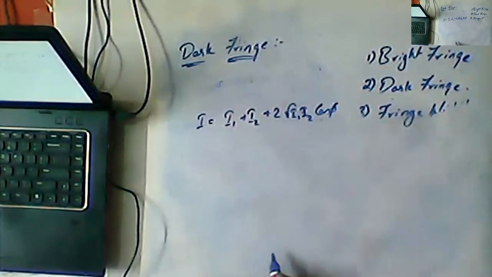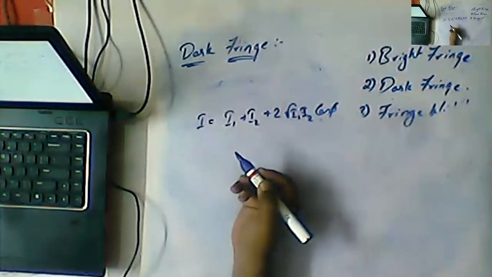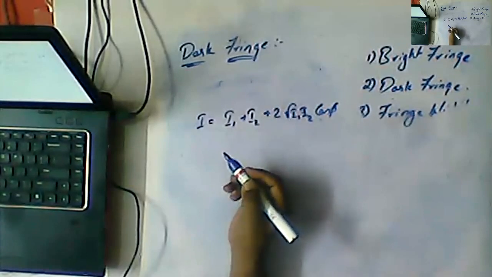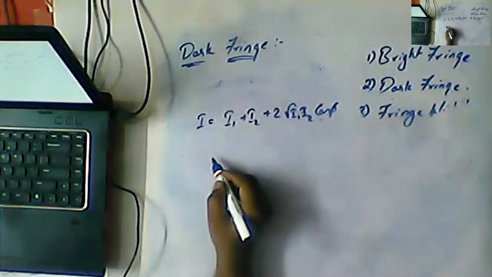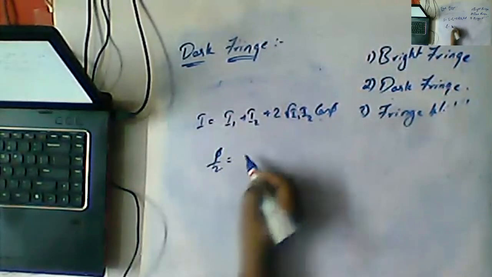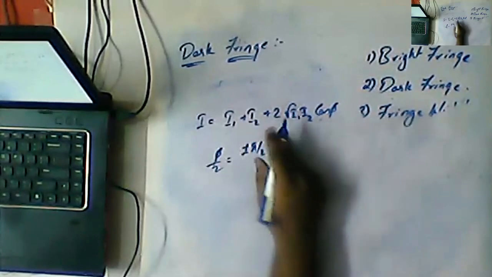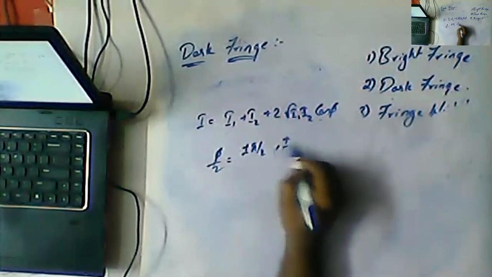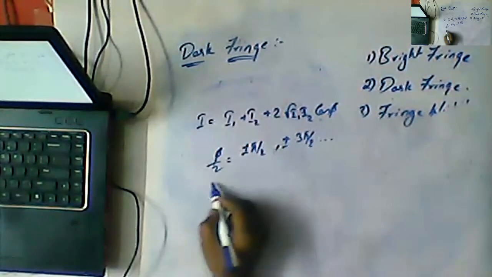Since these are undergoing a path difference of lambda by 2, we can write the phase difference as pi, plus or minus 3 pi, and so on.